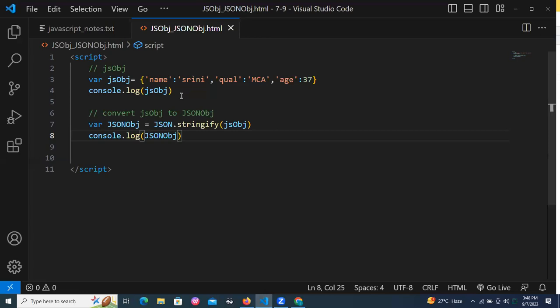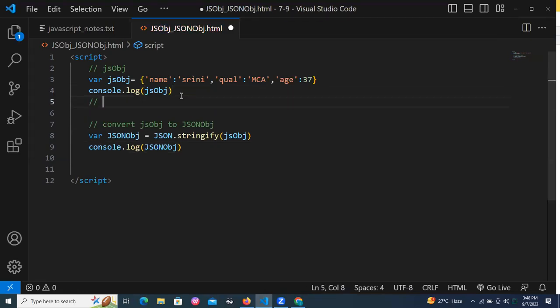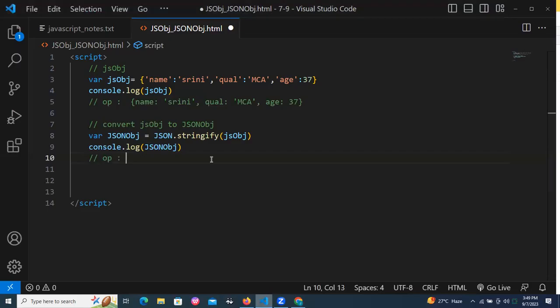Okay, this is the output over there. Let me show the output of the console here. This is the output of the console, and here also I have a separate output. Let me take the output of JSON also. This is the JSON output. Now try to observe the difference between the JS object and the JSON object, what the JS object is and what the JSON object is.